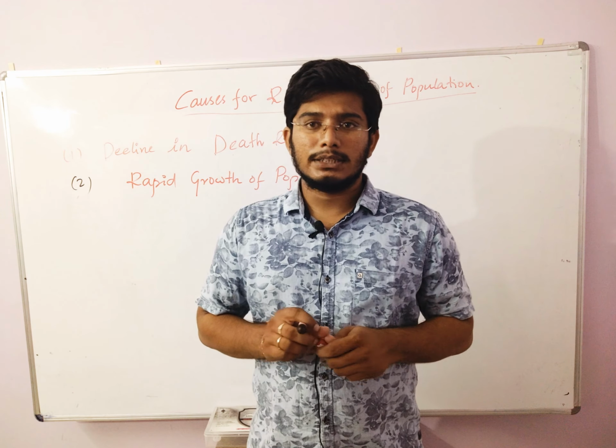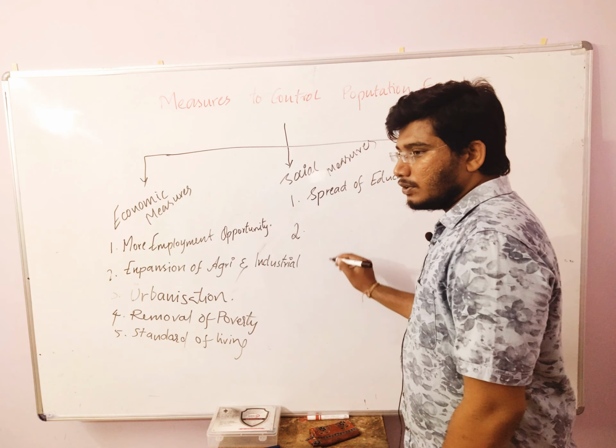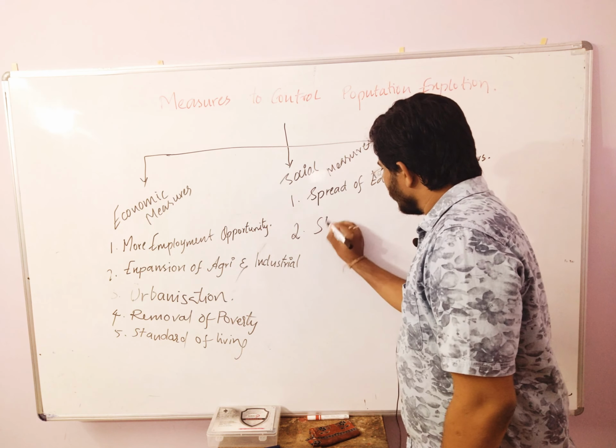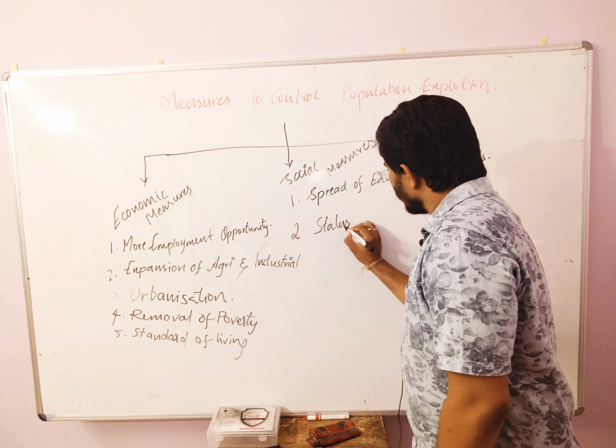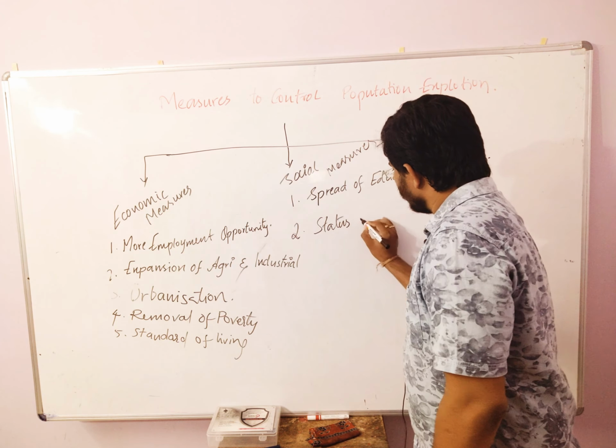Next side heading in the social measures: women have to be educated. So, status of women. In earlier days only men were given more importance.